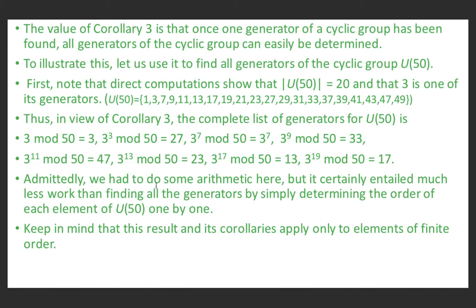No doubt we had to do some arithmetic here, but it certainly reduces our work compared to finding all the generators by simply determining the order of each element of U50 one by one. So keep in mind that this result and its corollaries apply only to finite groups. So the result we discussed today will make our work easy, instead of finding all the generators by determining the order of each element of U50 one by one. Thank you.